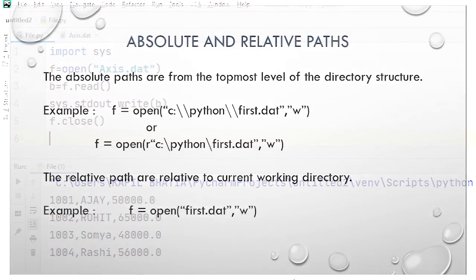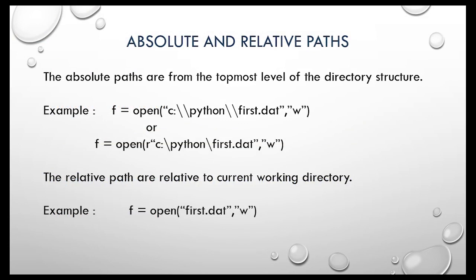Okay. Now let's discuss absolute and relative paths. Absolute paths are from the topmost level of the directory structure. As you can see in the example, if the file that you are using in reading or writing mode is not available in the current working directory, then you need to supply the complete path of the file, that is called the absolute path.